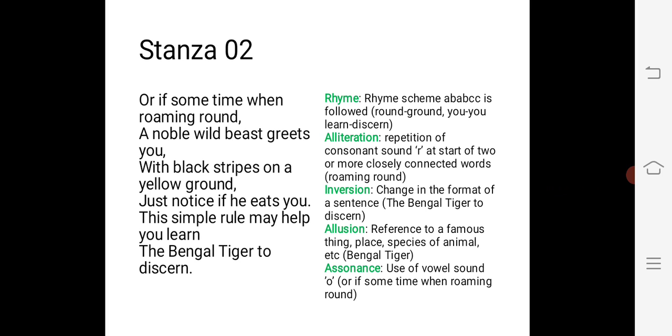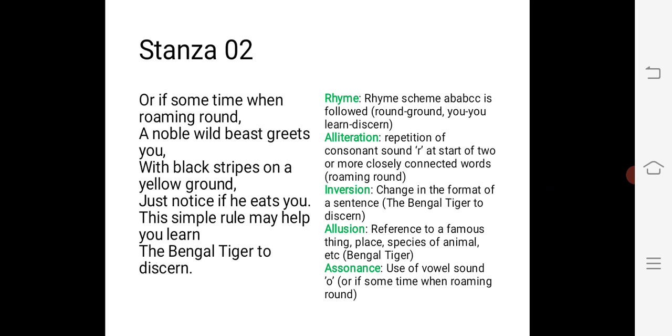Now you also find inversion again, that is the change in the format of a sentence. The Bengal tiger to discern. In this line you find inversion is also present. Allusion again, this is the reference to a famous thing, place or species of animal. So allusion is present here. The Bengal tiger itself is an allusion. The poet has given reference to the Bengal tiger.